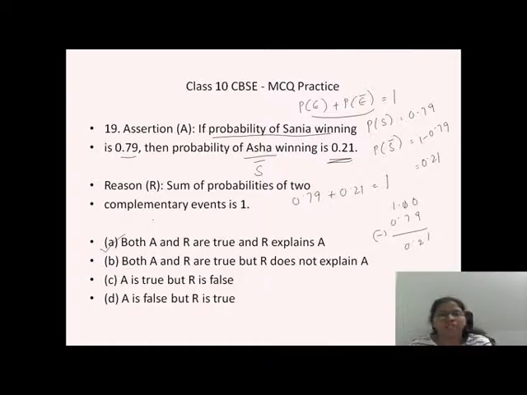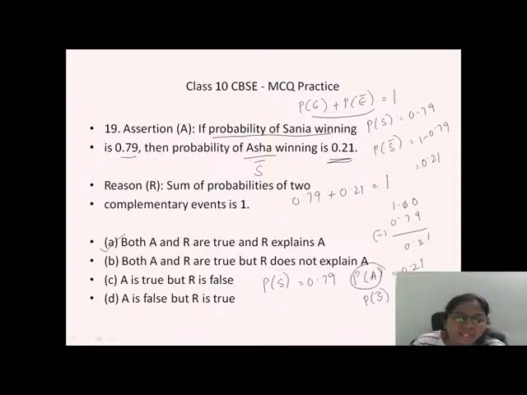Done. So here, the probability of Sania winning they have given is 0.79. And they told that the probability of Asha winning is 0.21. That means here Sania is not winning. So we can tell that the probability of Sania not winning is also equal to 0.21.